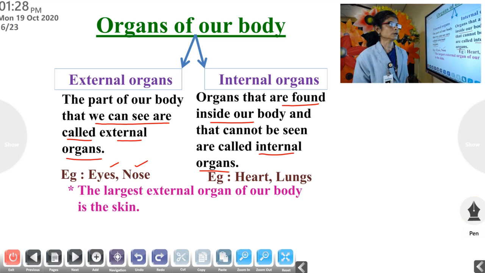Heart, lungs, liver, etc. Clear, children? Okay. The next point is very important. The largest external organ of our body is the skin. Skin is very important. Clear?